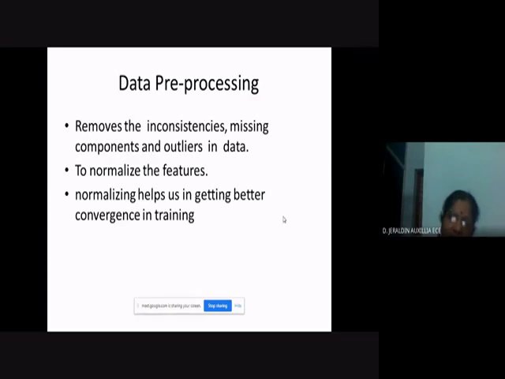If there are 100 data points, 95 data points will be in one range, but 5 data points will be shooting up, going out of range. That is said to be an outlier. So to remove the inconsistencies, missing components, and outliers, data pre-processing is essential. It is a must, right? So that is one point.